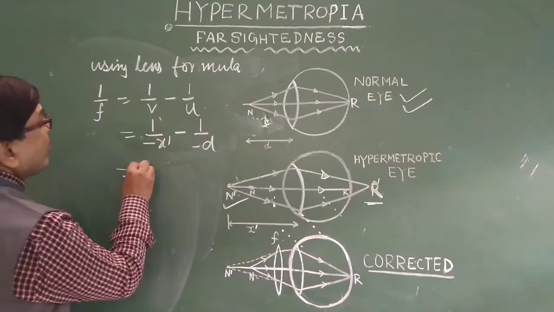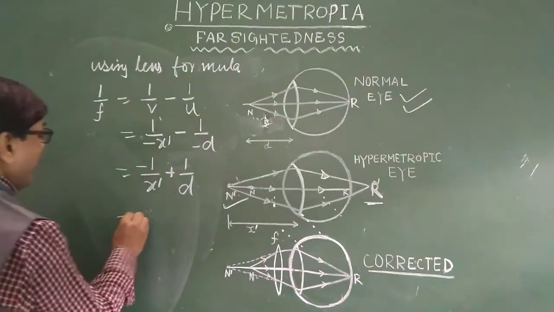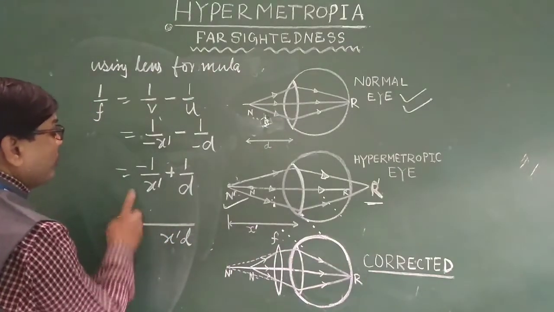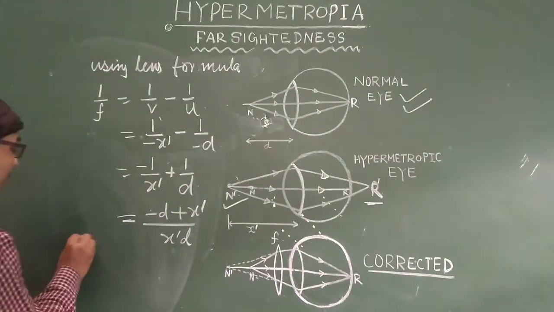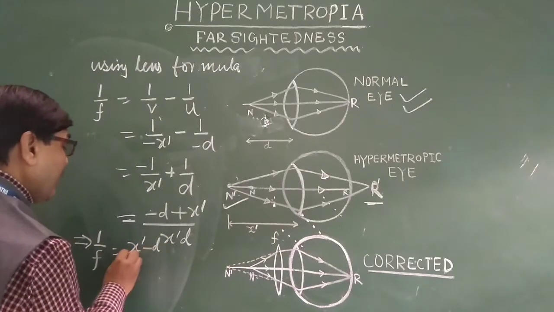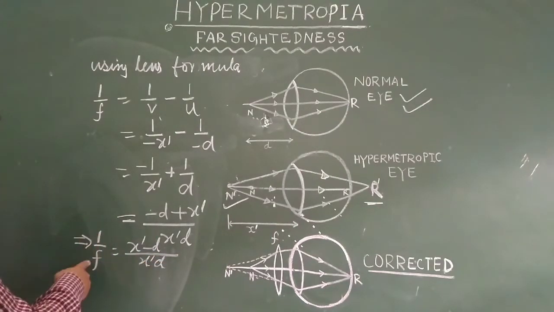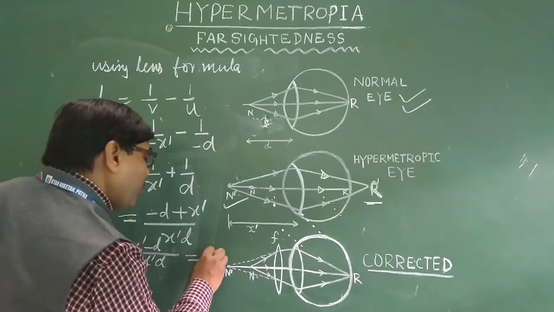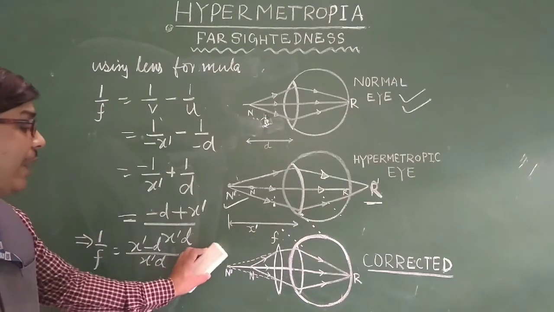So this is minus 1 by x dash plus 1 by d. Take the LCM, that is x dash d, so it is minus d plus x dash. So 1 by f is equal to x dash minus d by x dash d. The reciprocal of focal length is known as power, and we have to find the focal length.